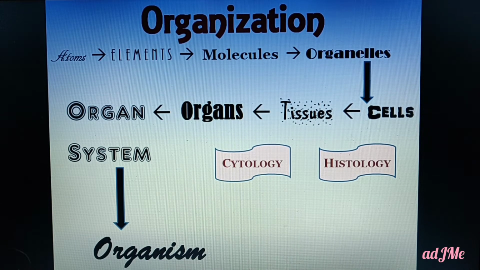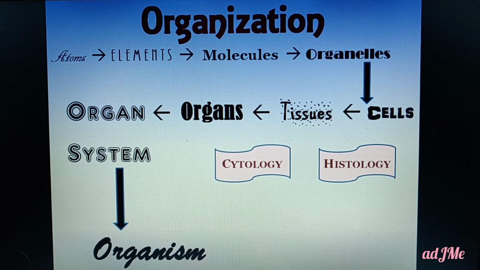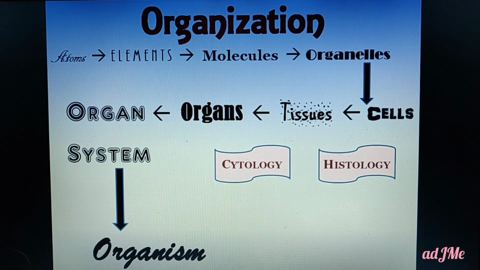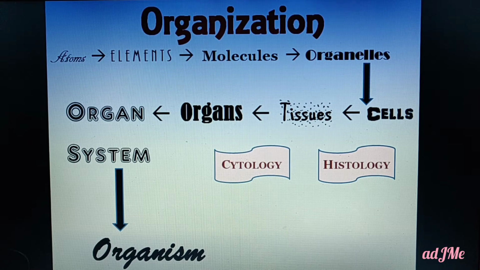We have many molecules like water, H2O, ammonia, NH3, hydrochloric acid, HCl, C6H12O6, none other than glucose. Like that we have different molecules which are formed by different elements. So more than one element forms a molecule. For example, carbon, hydrogen, oxygen form glucose, which I can call a molecule. Similarly, hydrogen and oxygen elements form water, H2O. Like that, atoms group to form elements, elements group to form molecules.